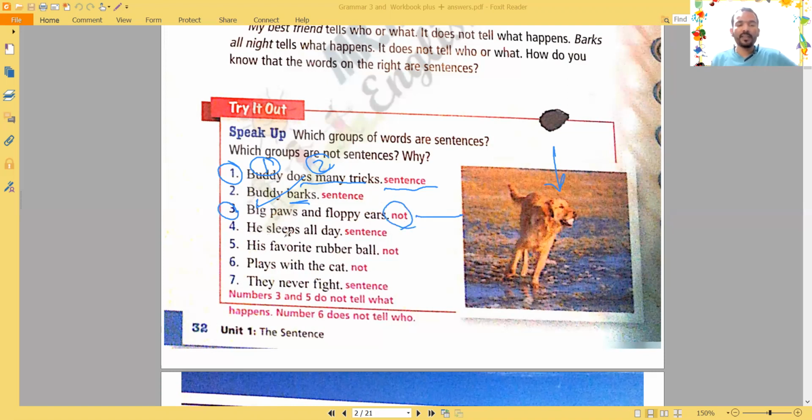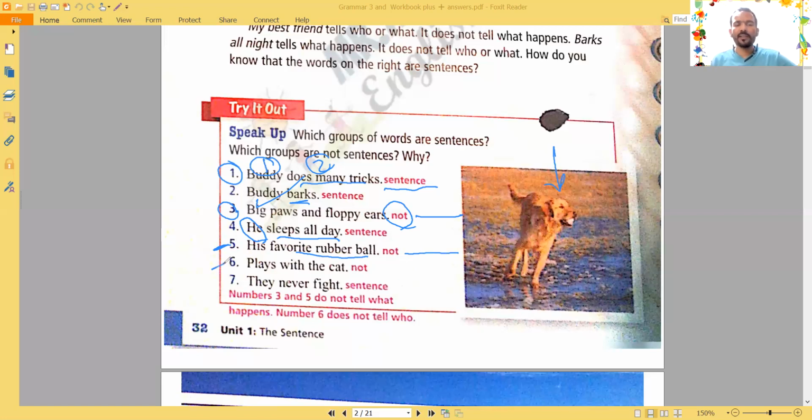Number four, he sleeps all day. It's a sentence. Why? We know who does the action, it's he, and what happens: he sleeps all day. Number five, his favorite rubber ball. It's not a sentence. What happened to this rubber ball? Okay, he plays with it. We don't know what happens. So this is not a sentence.